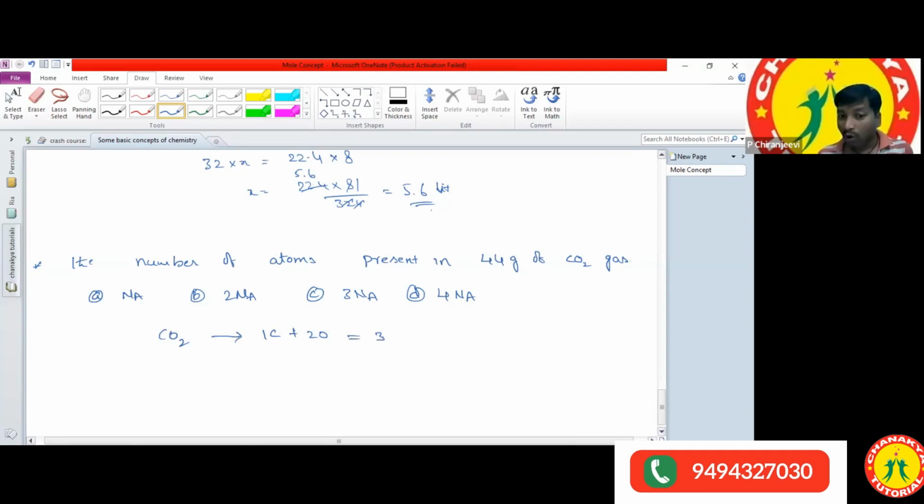Carbon dioxide contains 3 atoms, so it is 3 into Avogadro number.